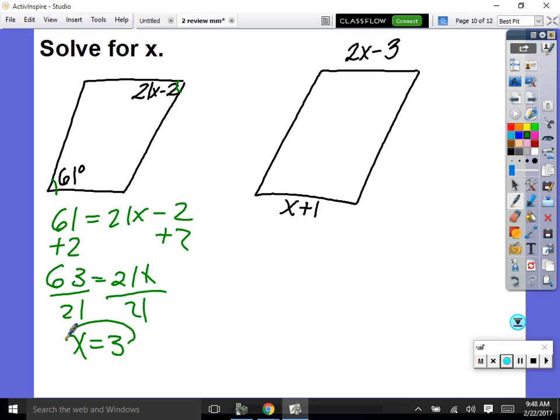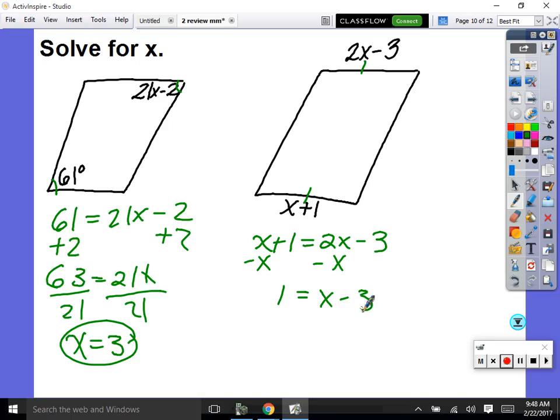3. So it says solve for x. I'm done. Now look right here. Aren't these side lengths equal? So our true statement would be x plus 1 equals 2x minus 3, correct? Combine your x's first. So I'm going to subtract x. So I have 1 is equal to x minus 3. Now solve for x. So we'd add 3. So 4 equals x. x equals 4.